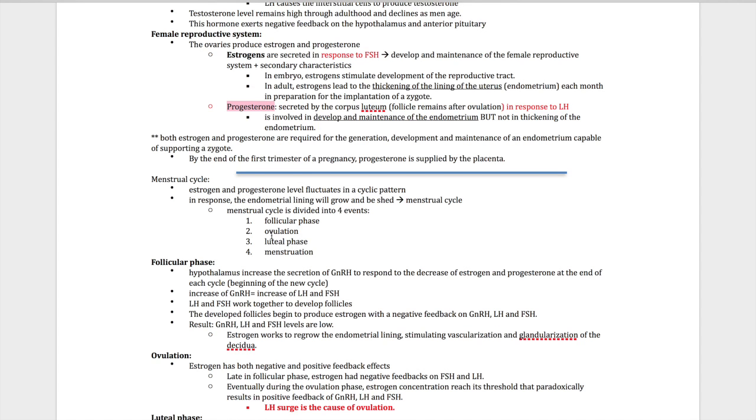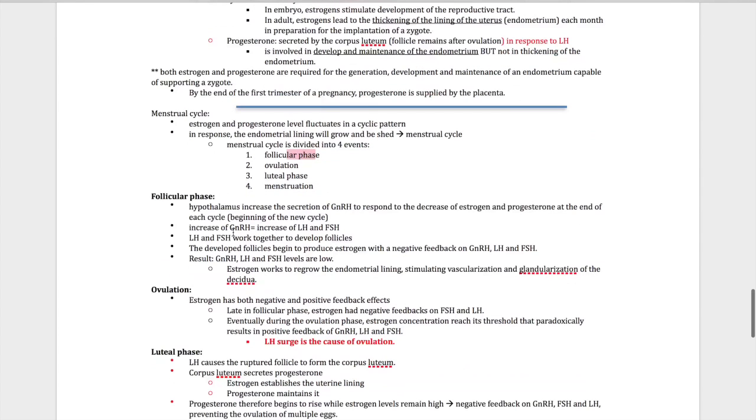Menstrual cycle. Let's talk about the menstrual cycle. It has four phases, four events: follicular phase, ovulation, luteal phase, menstruation. Let's talk about the follicular phase, the first step. In the follicular phase, the hypothalamus increases the secretion of GnRH, and this hypothalamus is responding to the decrease of estrogen and progesterone, right?